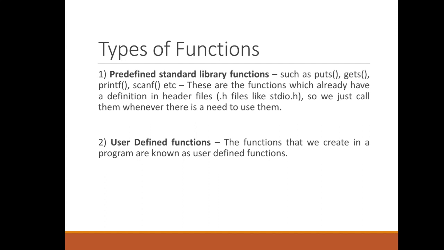There are two types of functions in C. One is the predefined function, or you can say library function. For example, printf, scanf, gets, puts, all the functions that we have used, available in header files, are known as library functions. The second is the user defined function. The function that we create to perform a specific task is known as a user defined function.